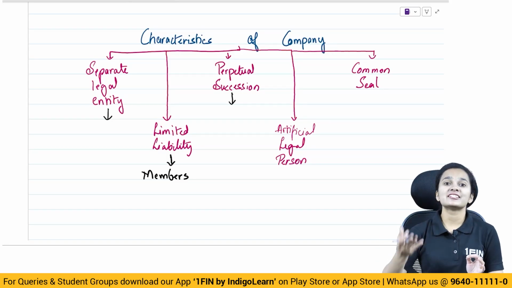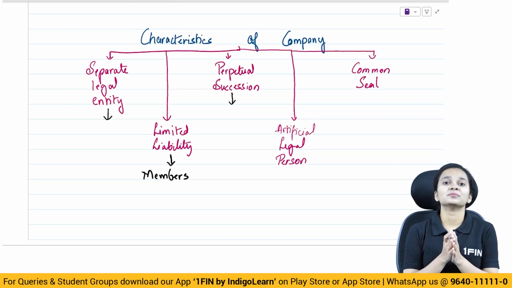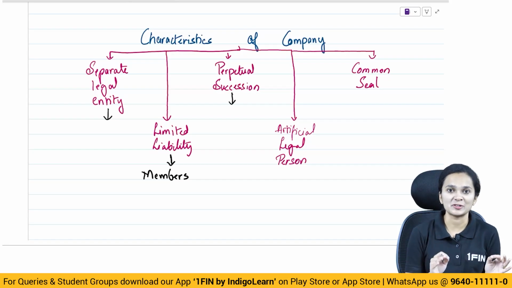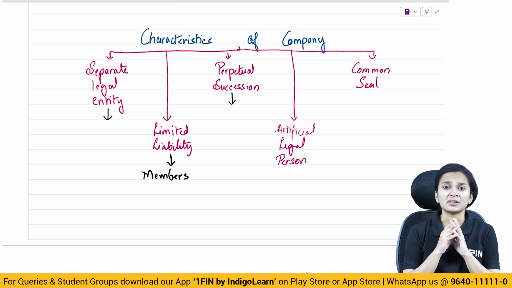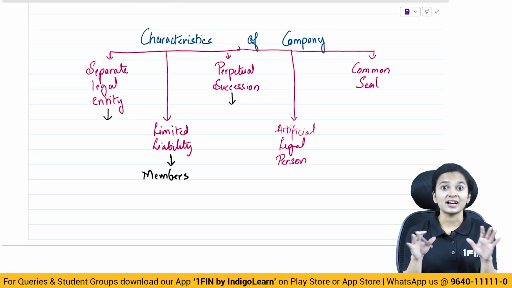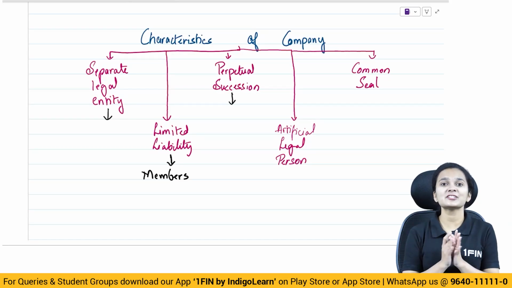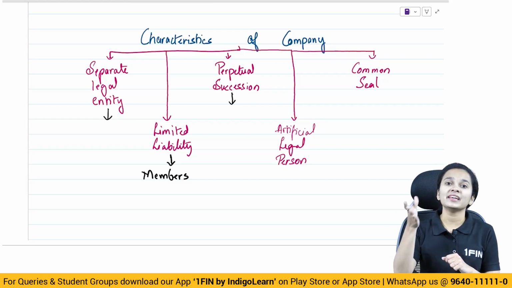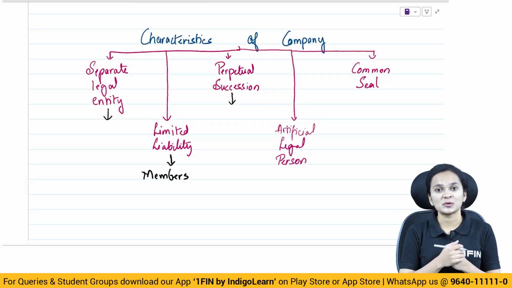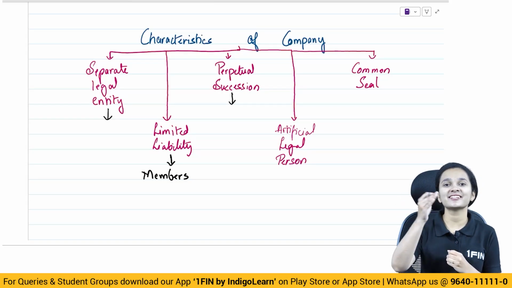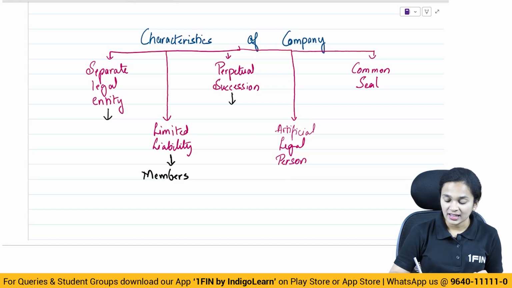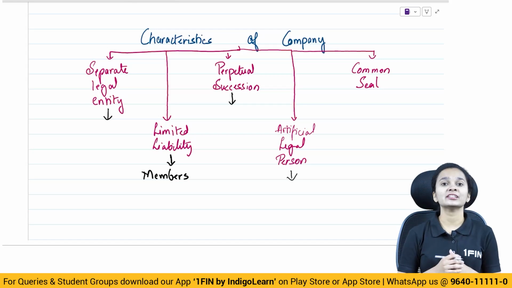So the existence of the company will not be impacted by a change in its members. Members may come, go, or die, but the company's existence will not be hampered. We say that the company is going to go on forever unless and until it is legally wound up.